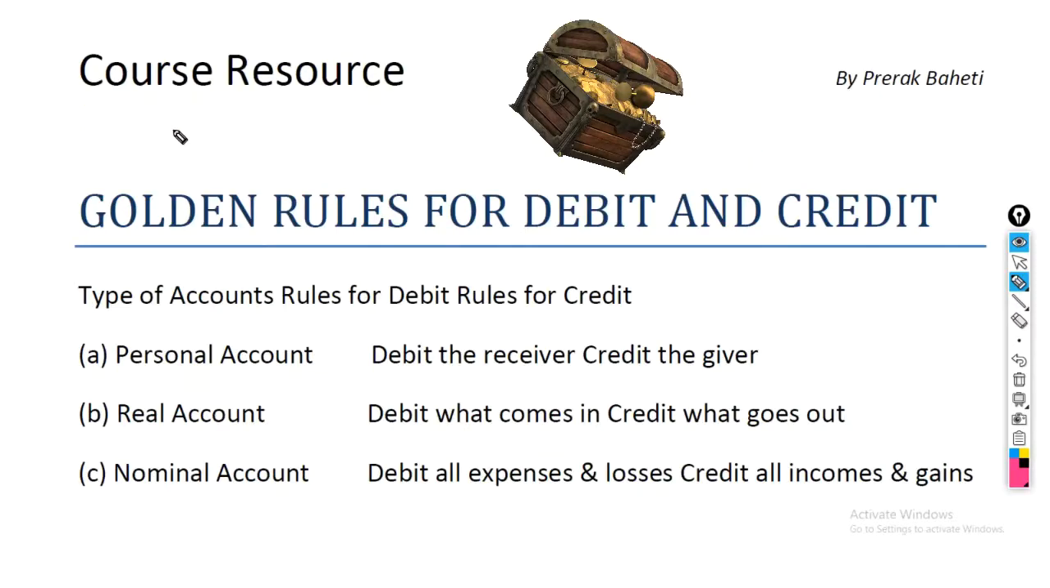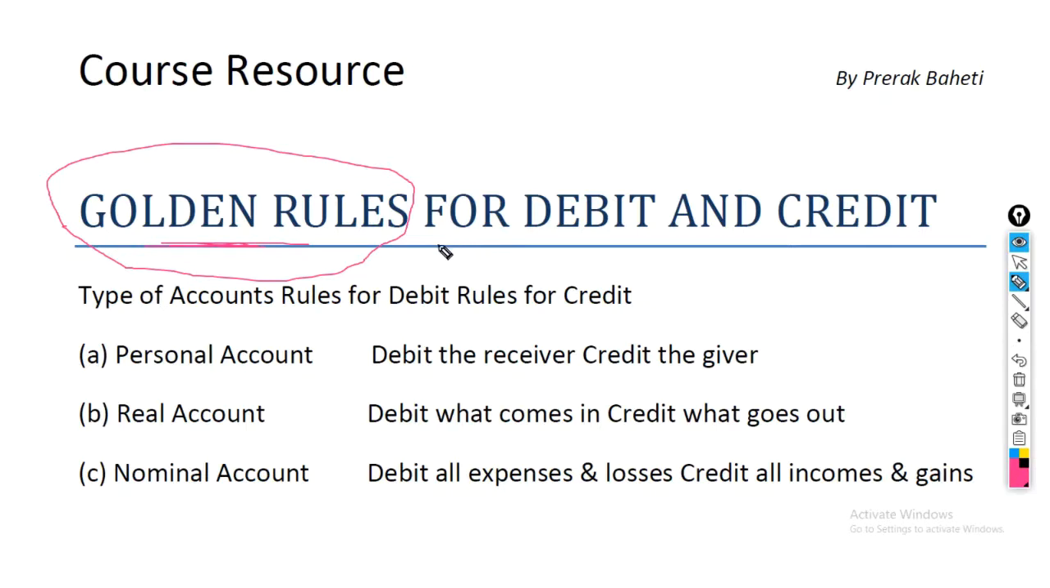Now let's check out the most important concept of our accounting, which is golden rules for accounts, also referred to as golden rules for debit and credit. That is when to debit and when to credit. So first we have to categorize our account into personal, real, nominal. Once we have categorized it, we'll define the rules and apply them accordingly.